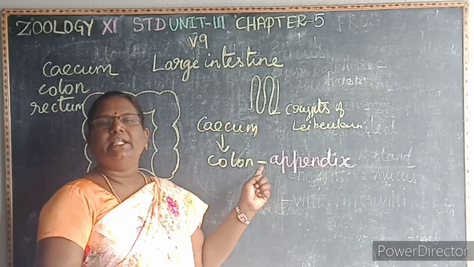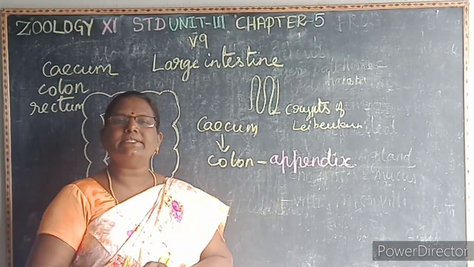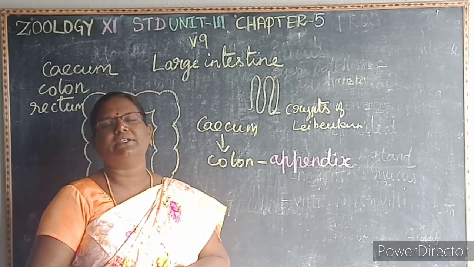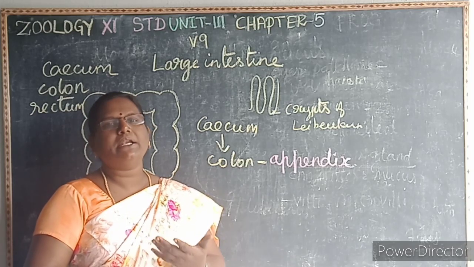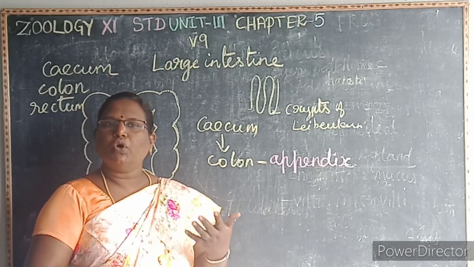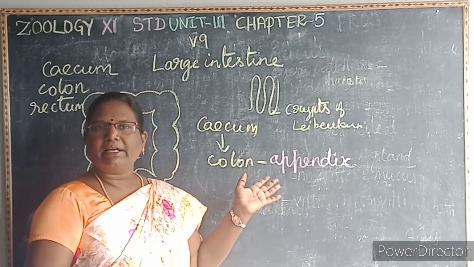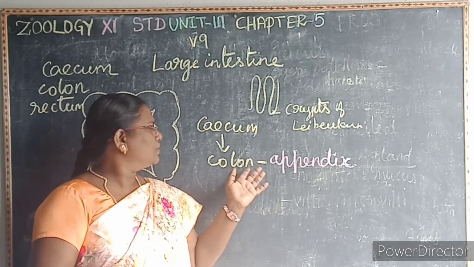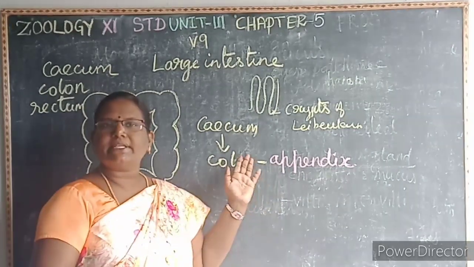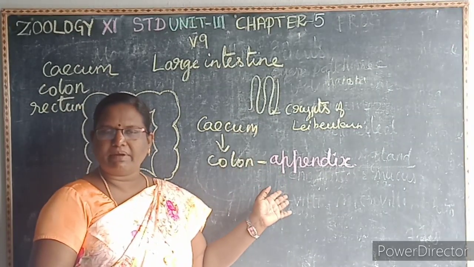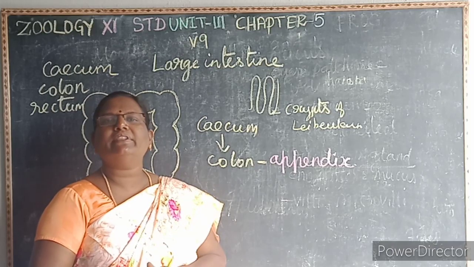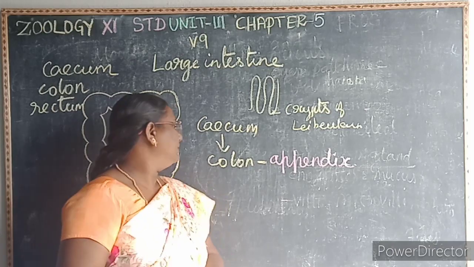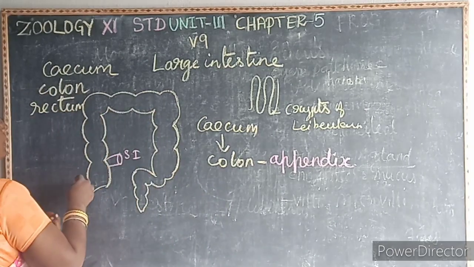This vermiform appendix is larger in the herbivorous animals. So what is a herbivorous? Plant-eating animals. Example, cow, sheep, goat. So the plant-eating animal comes under the herbivorous. This vermiform appendix is larger in the herbivorous animals and is concerned with cellulose digestion with the help of symbiotic bacteria.